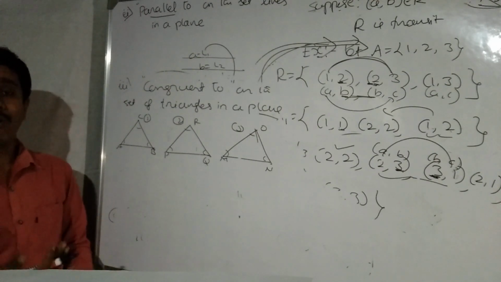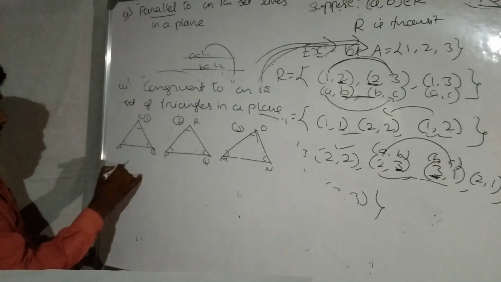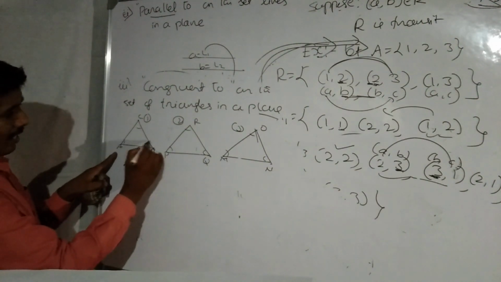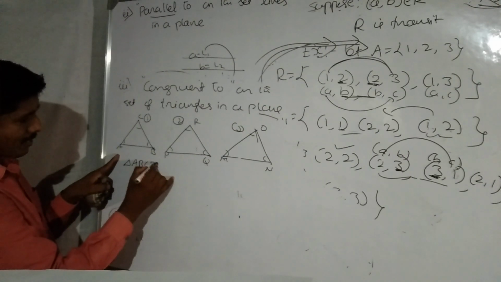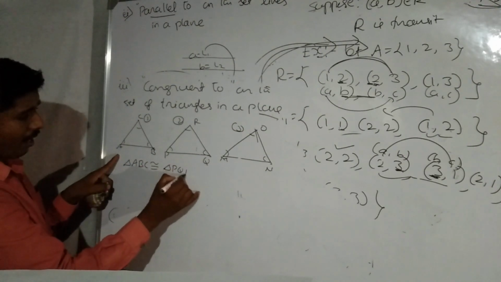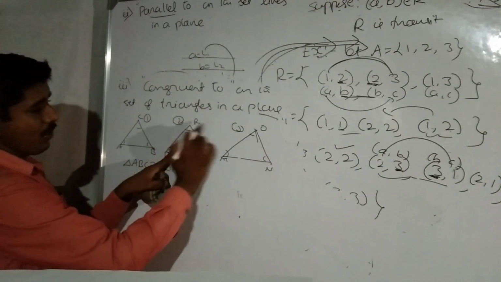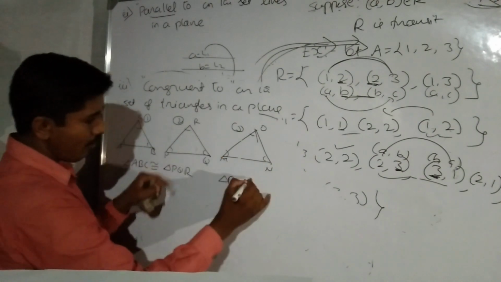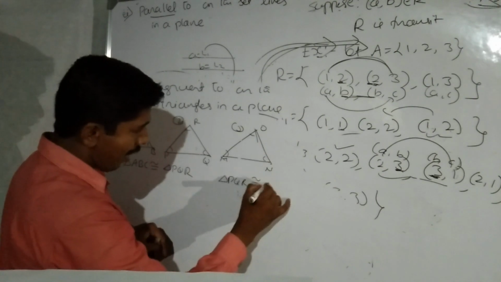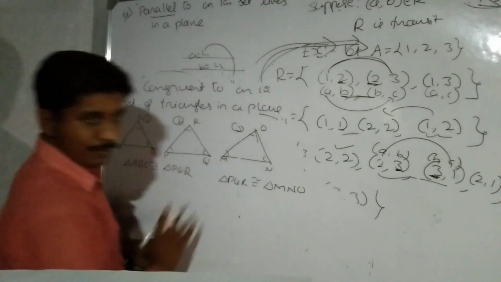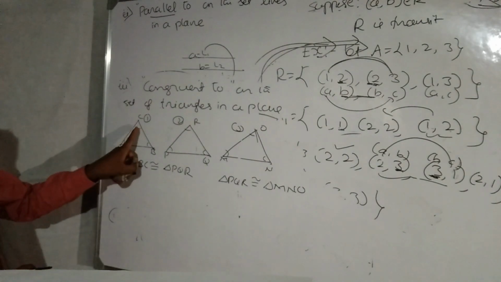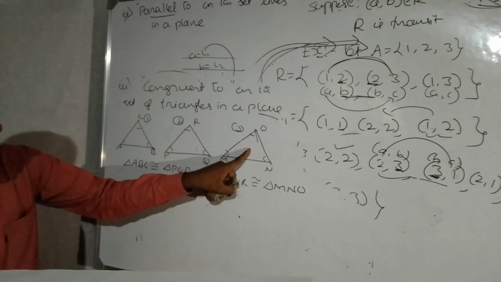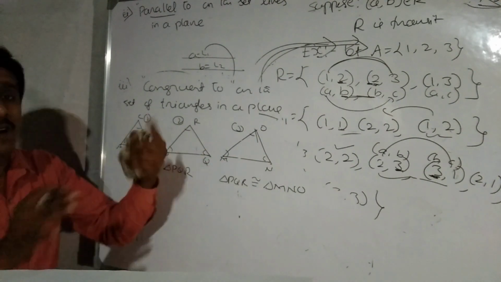In the last class we have seen triangle ABC. Triangle ABC is clearly congruent to triangle PQR. Next, what is the relation between the second and third one? Triangle PQR is congruent to triangle MNO. Directly we can say the first triangle is congruent to the second, which is congruent to the third. Clearly all three triangles are congruent to each other.